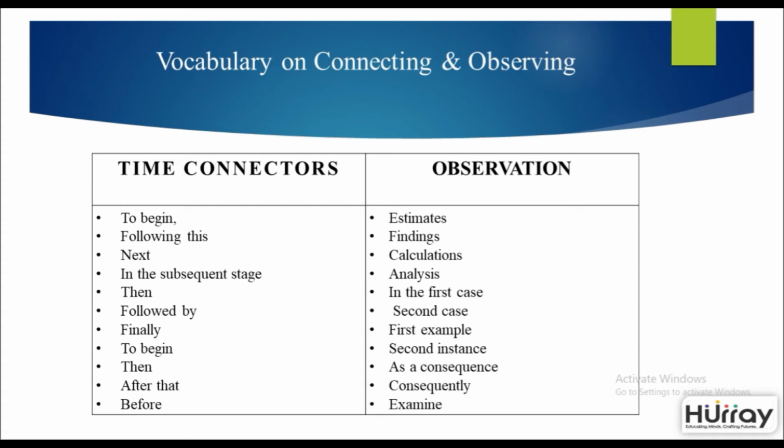If you are given stages, you could mention in the subsequent stage, then followed by, etc. When observing, you can use words like estimates, findings, calculations. You could put it in sentence form. You could say based on this estimate, or based on the findings, or based on the calculations, or the analysis between the two graphs shows that, or the analysis between the two images shows that.